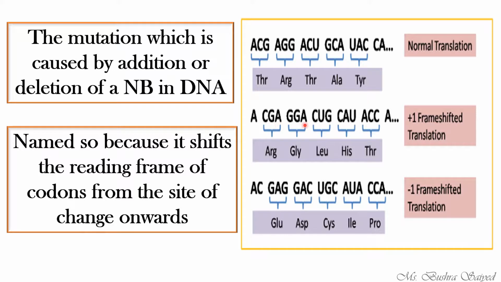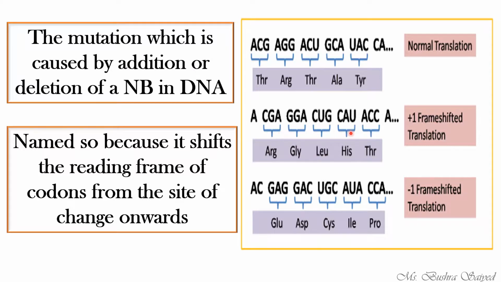The codons are now changed, and if the codons are changed, then all the amino acids which are formed will also be changed. See here, it is threonine, arginine, threonine, alanine, tyrosine, right? This is the chain of amino acids in a normal polypeptide chain. What happens in the abnormal one is it has been replaced by abnormal amino acids.